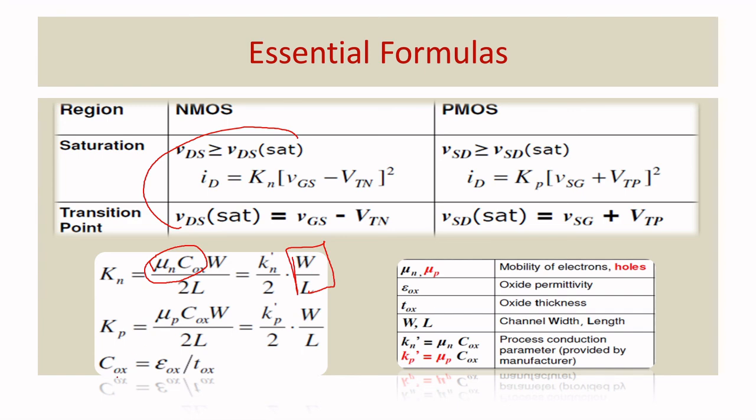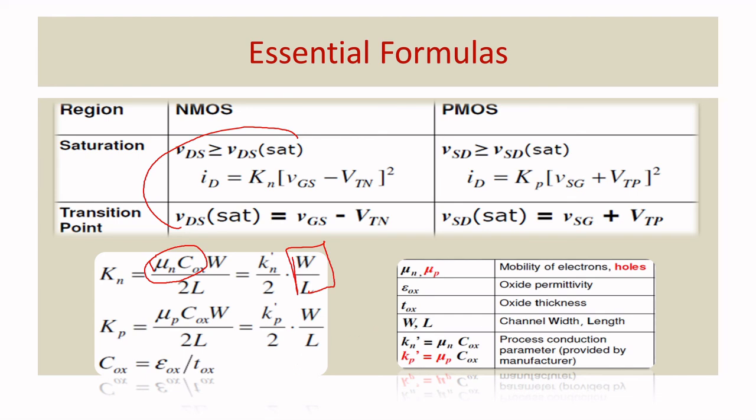Another thing is the capacitance. The capacitance is basically permittivity divided by thickness, that is the oxide permittivity represented by epsilon ox divided by your oxide thickness TOX. Okay, as I said in the slides, the structure provides the concept of capacitance effect in your MOSFET. So that will be added naturally in your MOSFET structure.